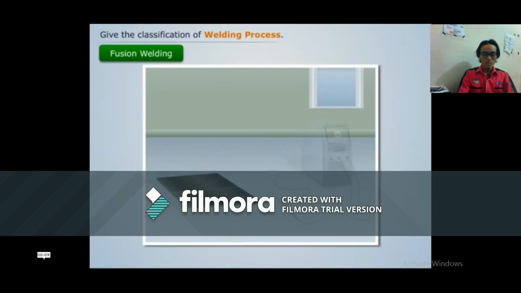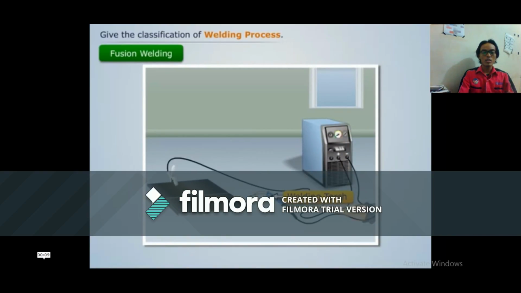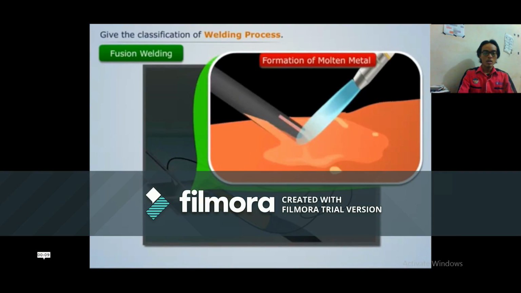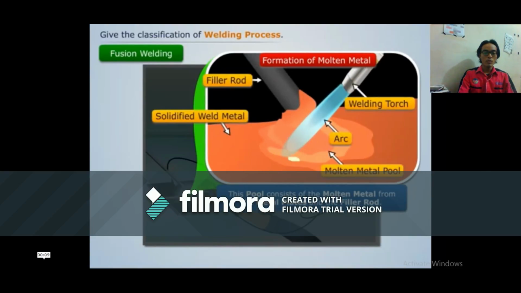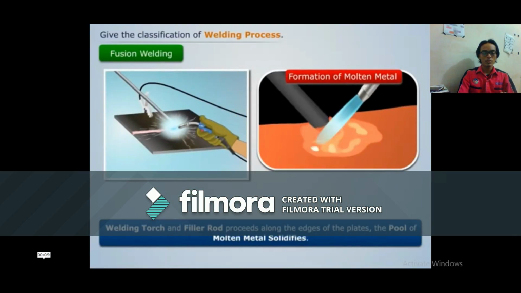Fusion welding, as we can see from this video, uses a welding torch and filler rod to make a weld at the workpiece or metal. This video shows how fusion welding occurs. There is a formation of molten metal when fusion welding occurs. This pool consists of molten metal from the metal plate and the filler rod.